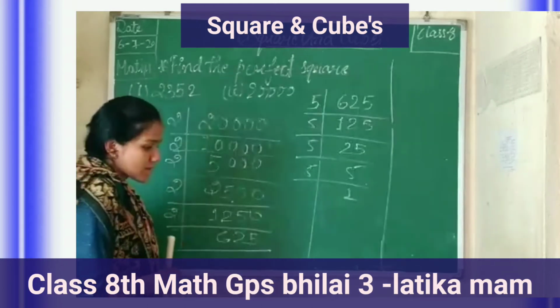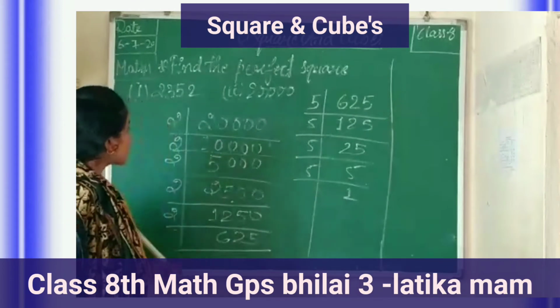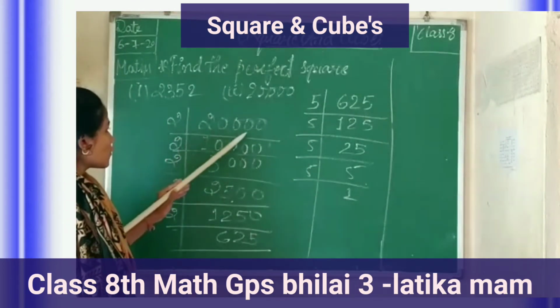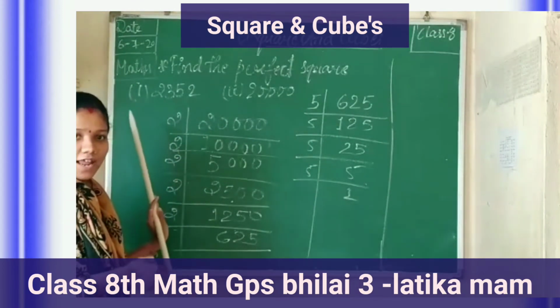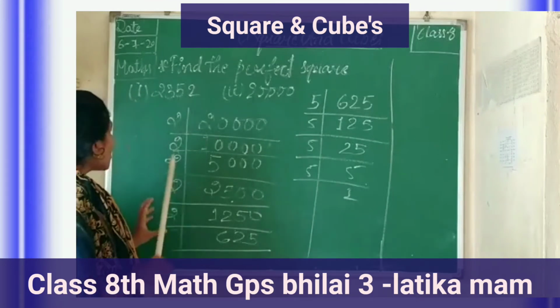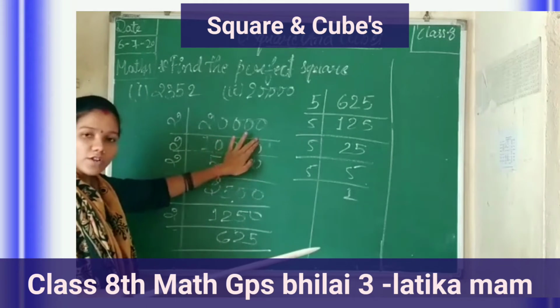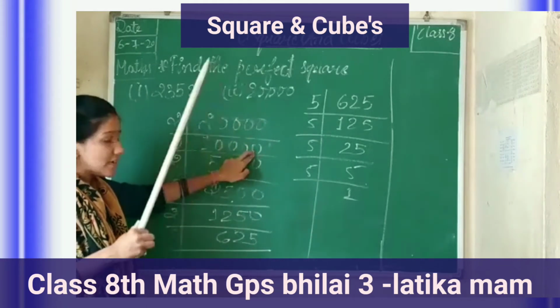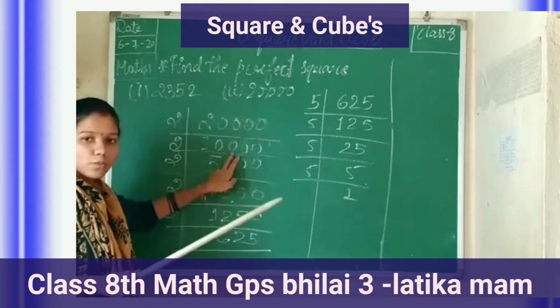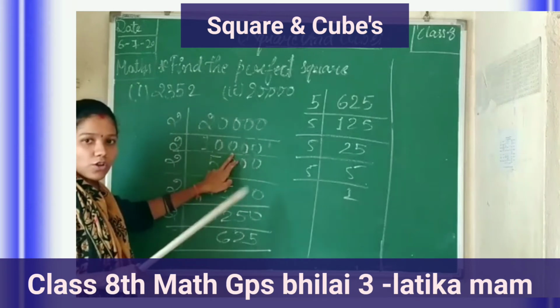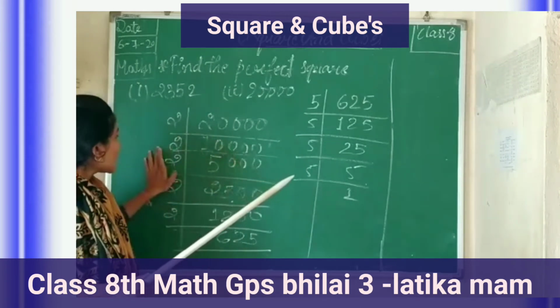We have to do 20,000 divided by 2 using the division method. Clear? 2 ones are 2, 2 zeros are 0. You can write 0 in the form of 0 because you can divide 0.